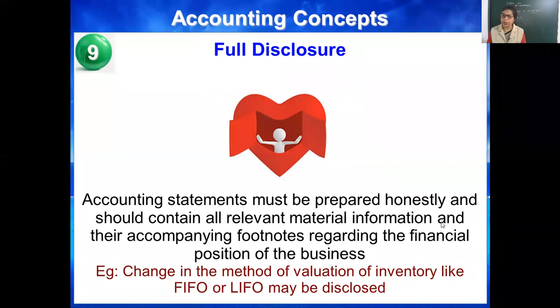Full disclosure means the complete information should be shown honestly. All the related information should be shown. Full disclosure means you have to show each and everything. You should not hide anything. See, for tax evasion, I am giving you the example.